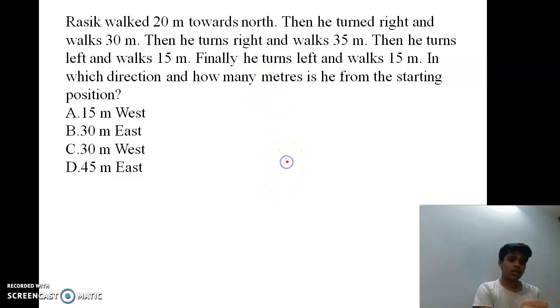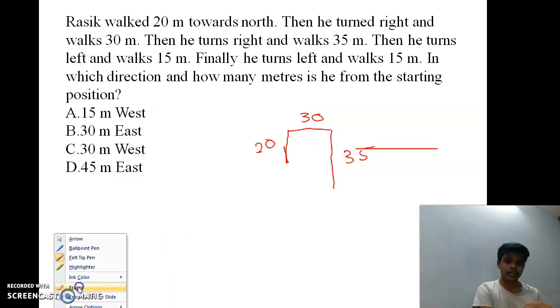Rasik walked 20 meters towards north. Then he turned right and walks 30 meters. Then he turned right and walked 35 meters. Then he turns left. Just a minute. Let me erase this.